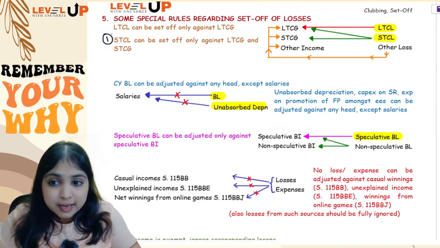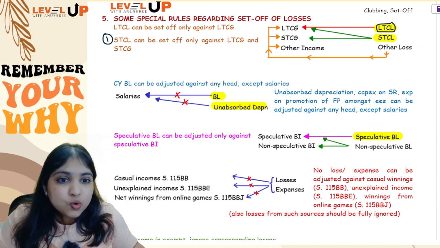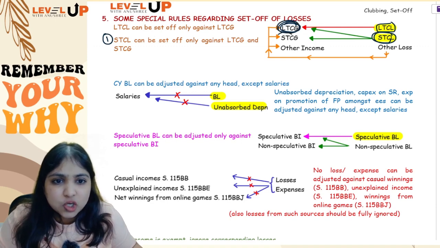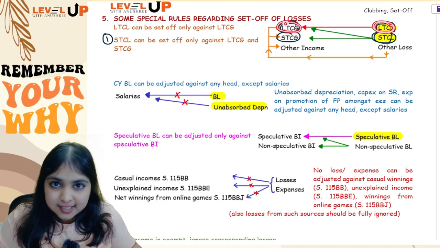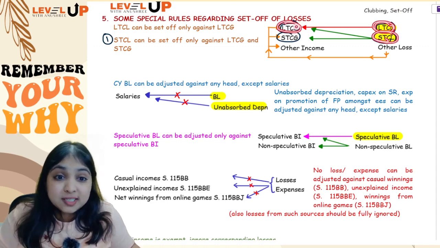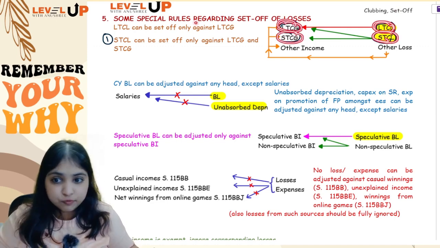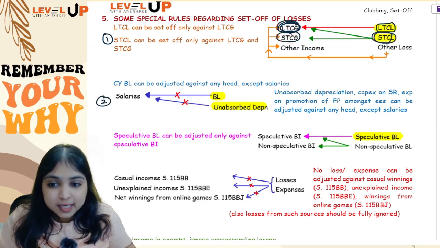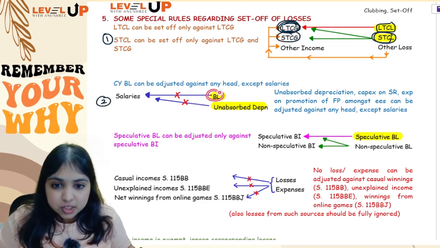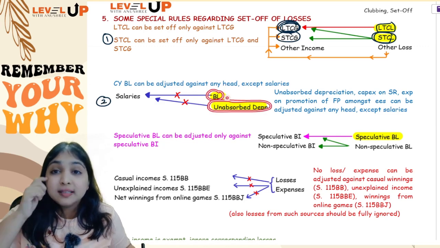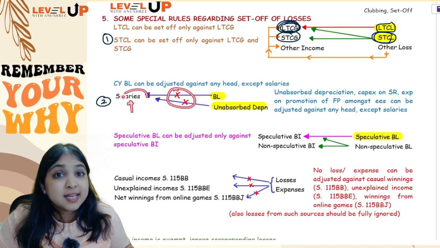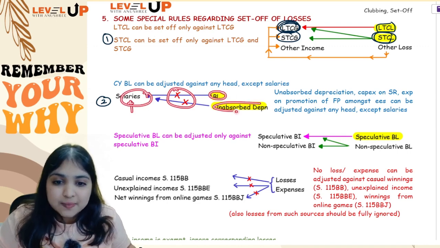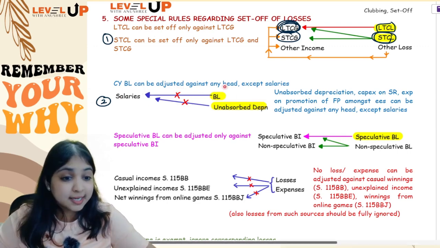Now comes some special rules relating to set off and carry forward of losses. First rule, listen carefully: LTCL you can adjust only against LTCG. STCL you can adjust against LTCG also, STCG also. Then comes the second rule. In case you have any business loss or unabsorbed depreciation, they can be adjusted against any head. The only thing is, they can't be adjusted against salaries. So business loss and unabsorbed depreciation cannot be adjusted against salaries.